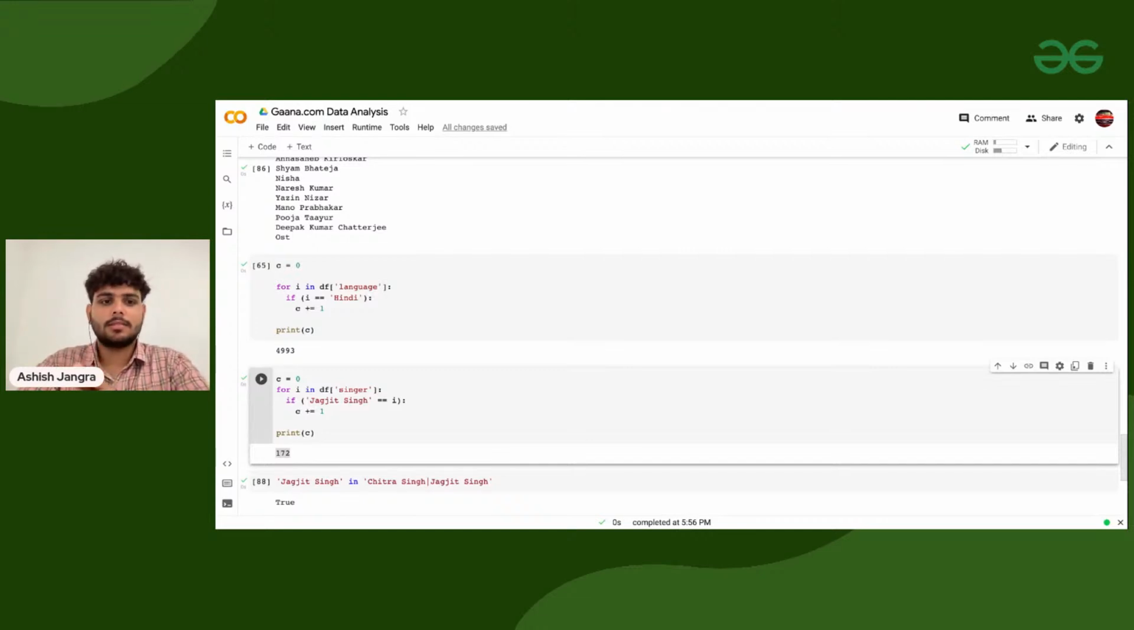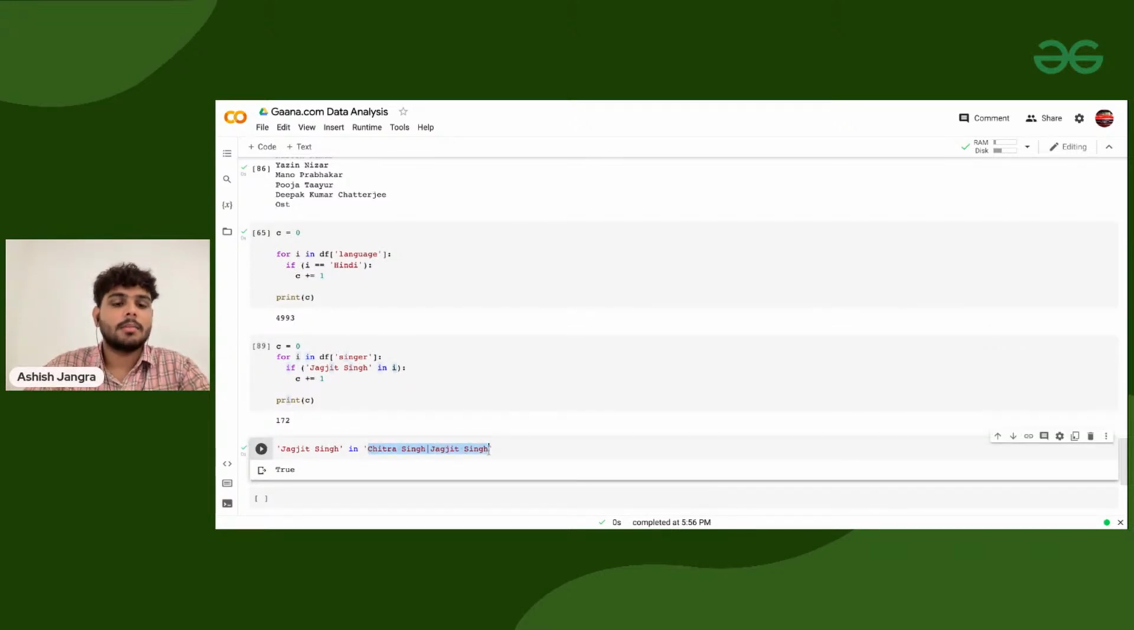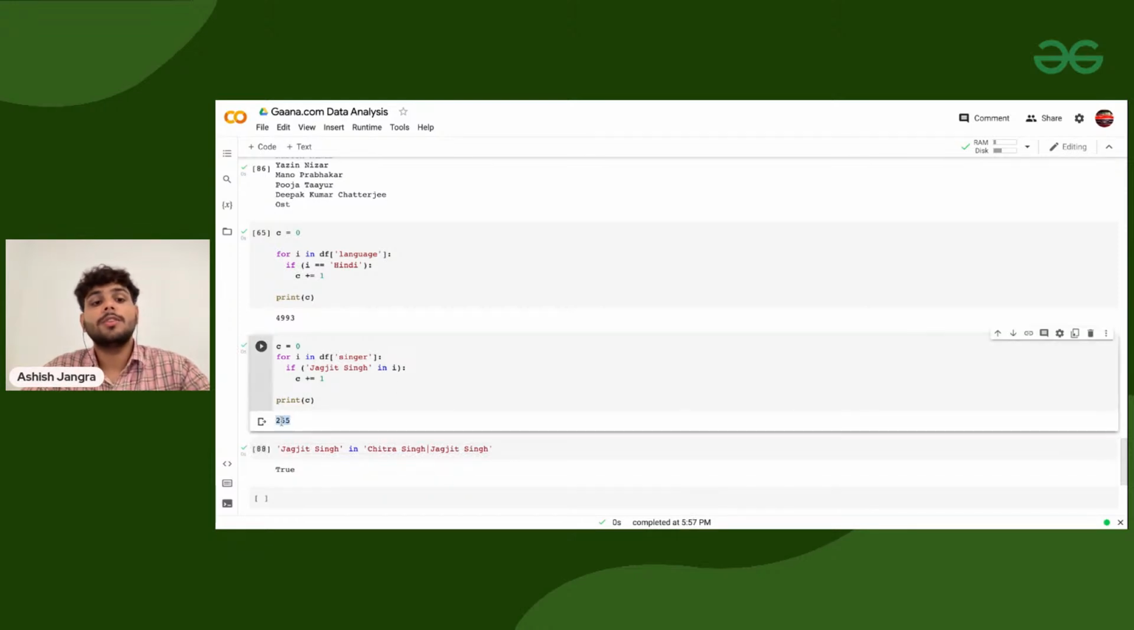but there are going to be a couple of songs that he has sung with some other person. There might be some other singers. To do that, I need to check if Jagjit Singh is there in the singers or not, meaning in the whole string of 1 or 2 or 3 or up to 10 singers, or whatever number of singers we have. We will count if Jagjit Singh is one of the singers or not. Now if I'm executing it, there are a total of 255 songs Jagjit Singh was a part of. Clear?